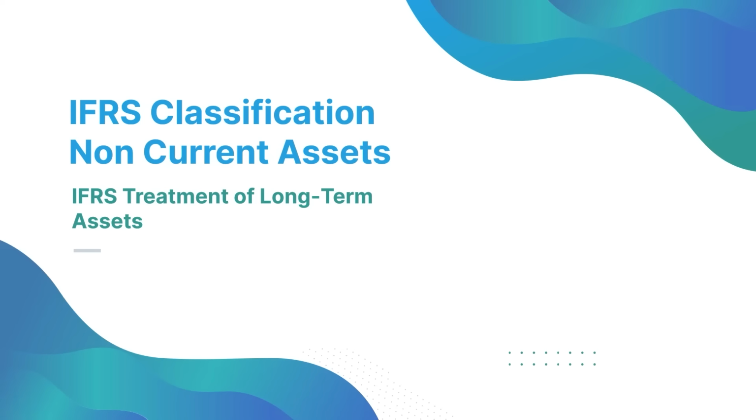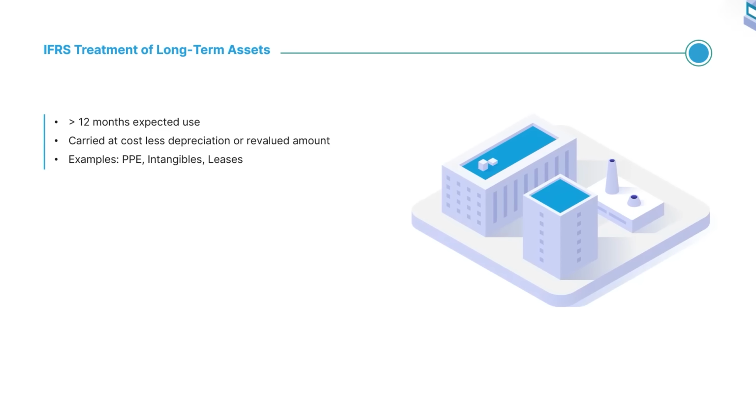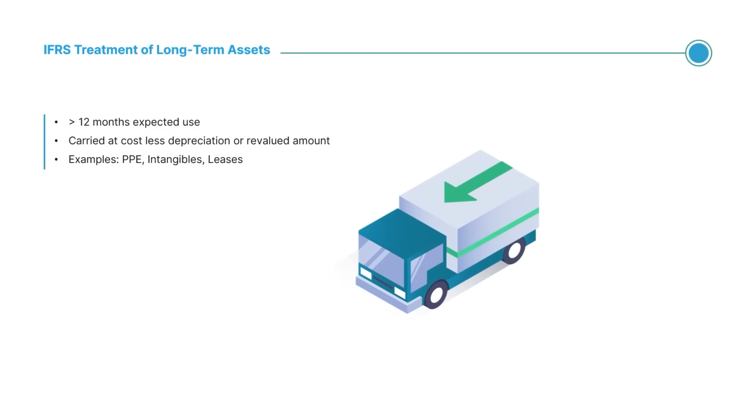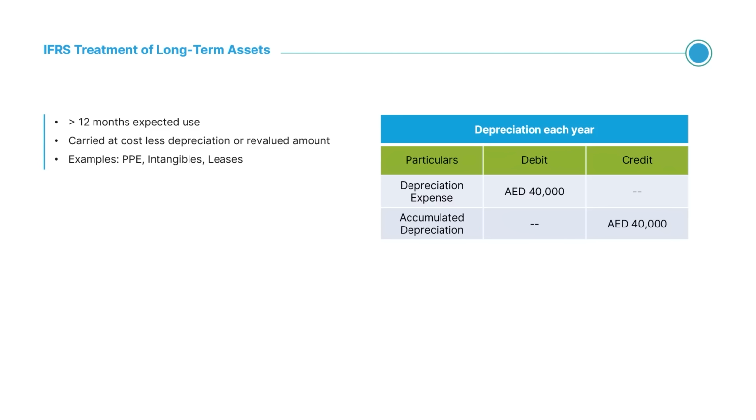Non-current assets in the UAE typically include property, plant, equipment, and intangible assets. For example, if a company buys a delivery truck for 200,000 dirham with a 5-year useful life, the entry is debit truck 200,000 dirham, credit cash 200,000 dirham. Each year, depreciation of 40,000 dirham is recorded. Debit depreciation expense, credit accumulated depreciation. If the fair market value later rises to 250,000 dirham, the company may revalue: debit asset 50,000 dirham, credit revaluation reserve in equity. These entries ensure financials reflect both cost and fair value.